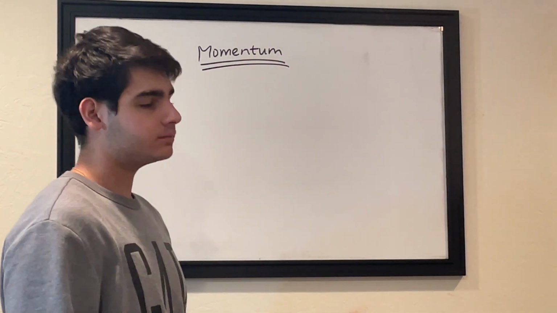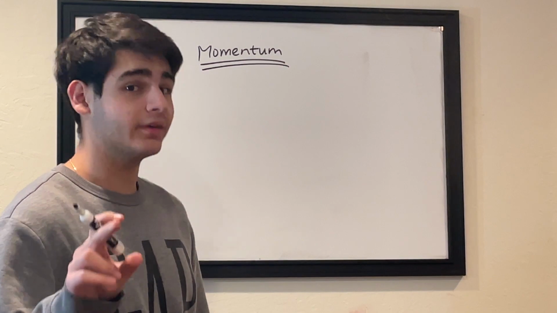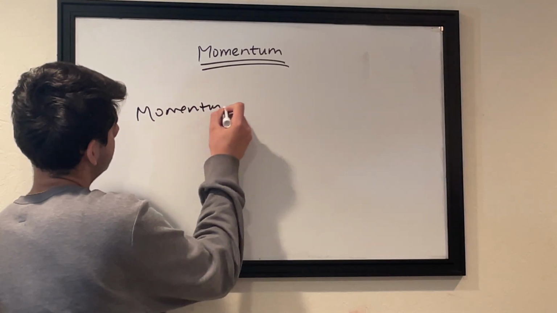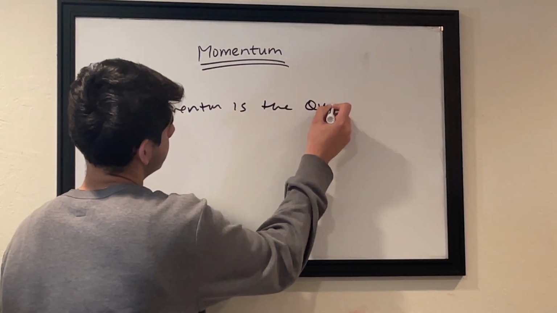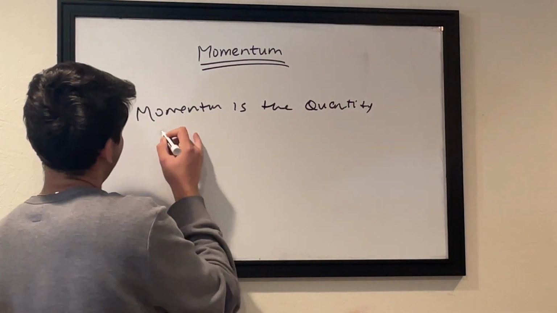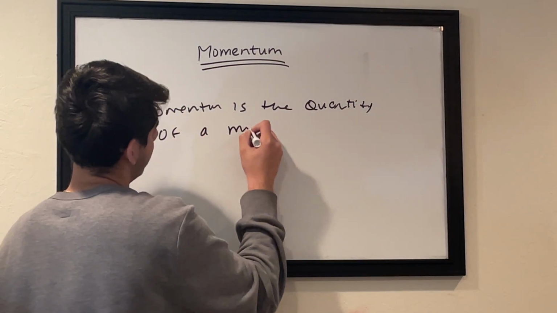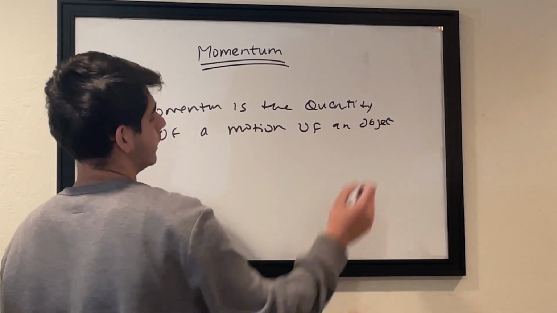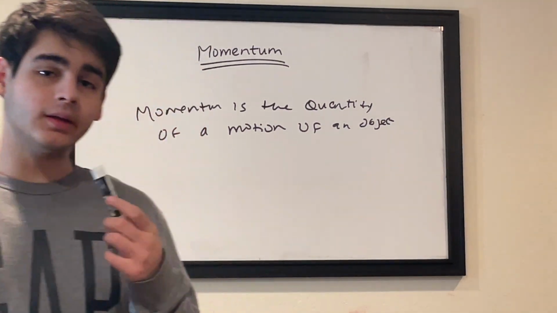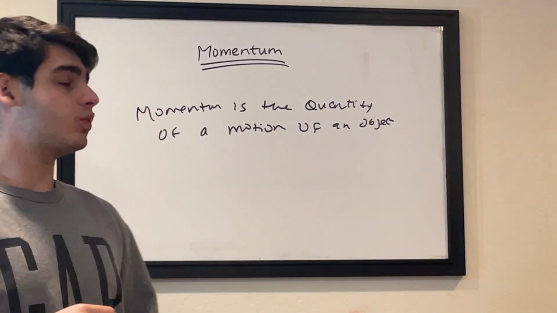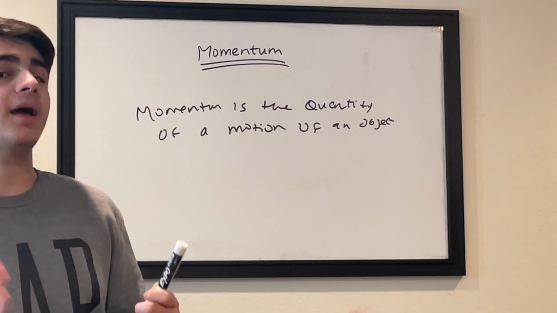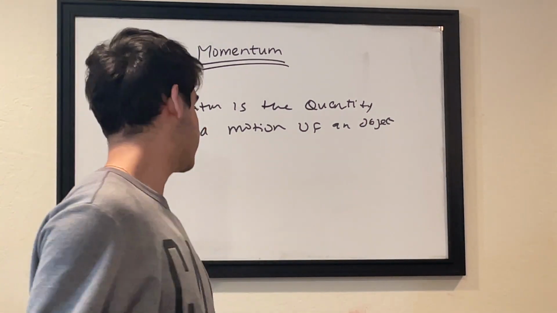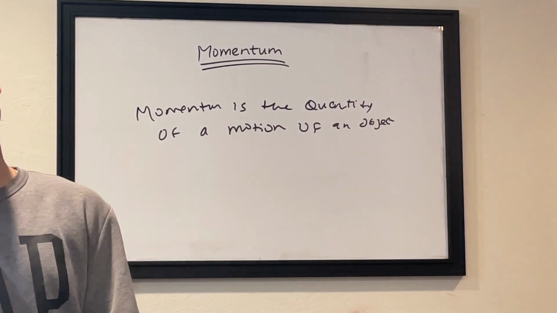So what is momentum? Wikipedia gives me the definition that momentum is the quantity of a motion of an object. Now, what is this quantity? This quantity is the force or the strength gained by a moving object. And the momentum depends upon two things: the mass and the velocity.